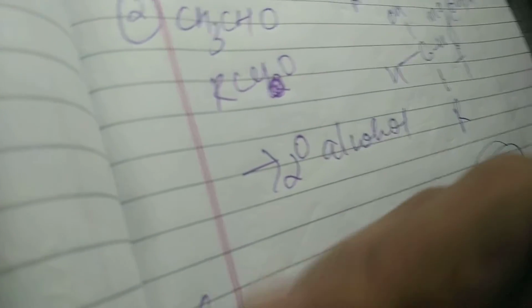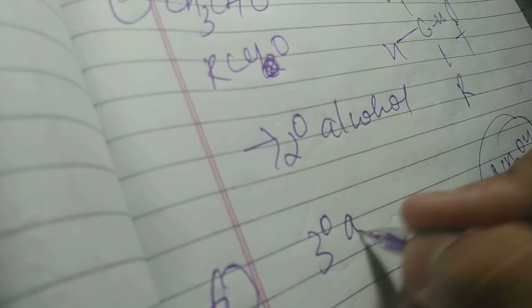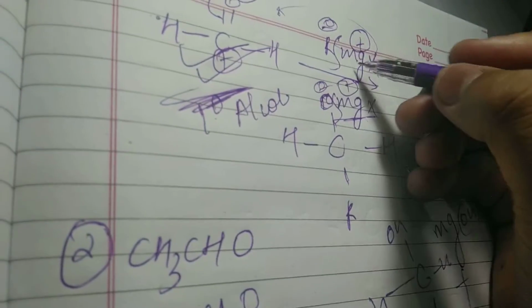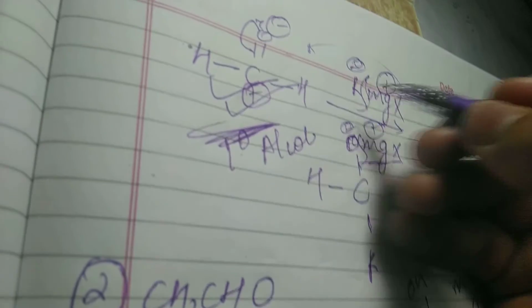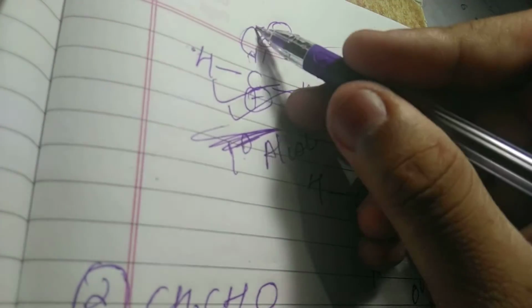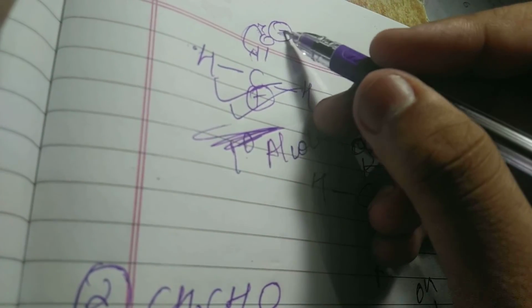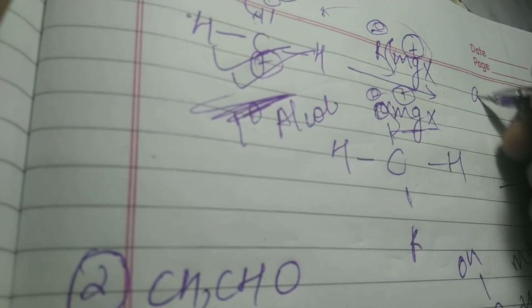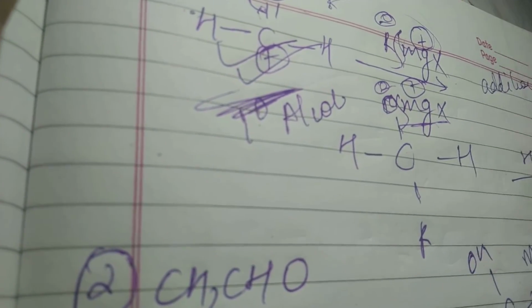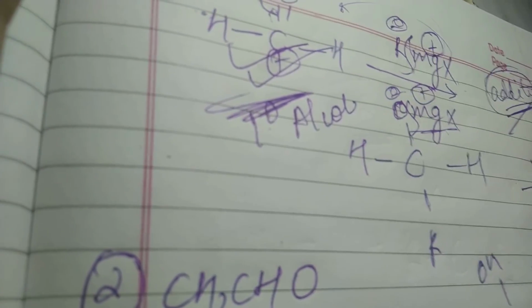And ketones will produce a 3 degree alcohol. Like this only you have to do the reaction: do the cleavage, R minus and plus, shift the negative charge here and positive charge here. This is an addition reaction. They can ask what type of reaction it is, so it is an addition reaction.